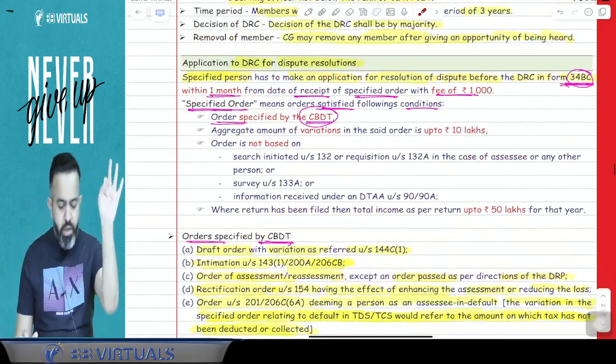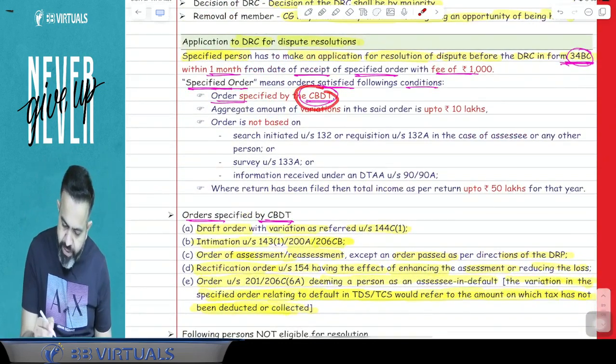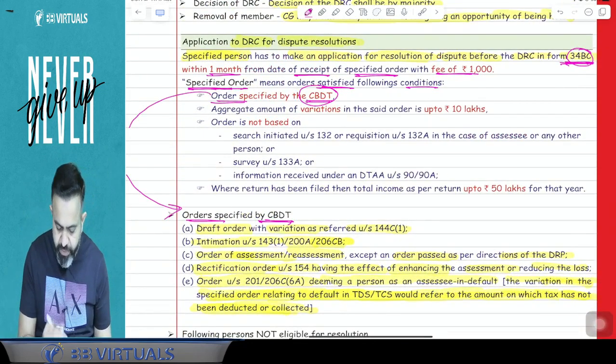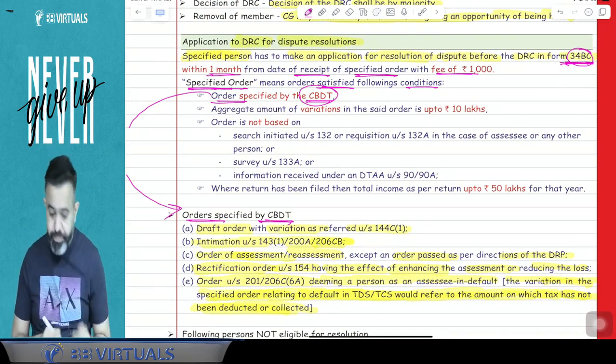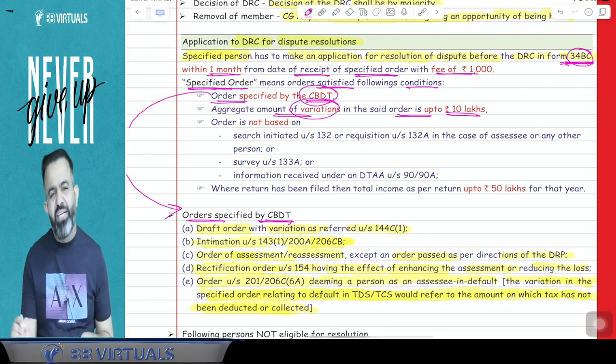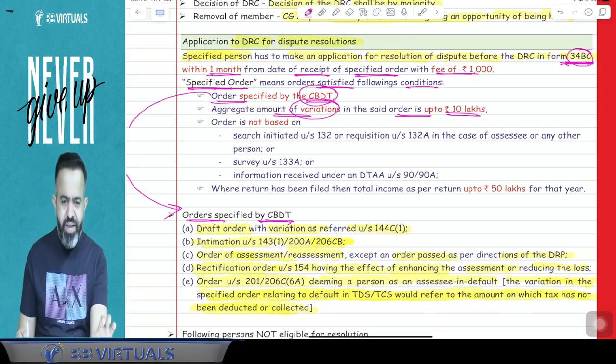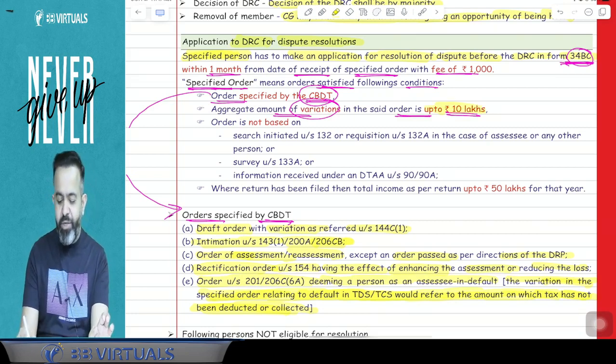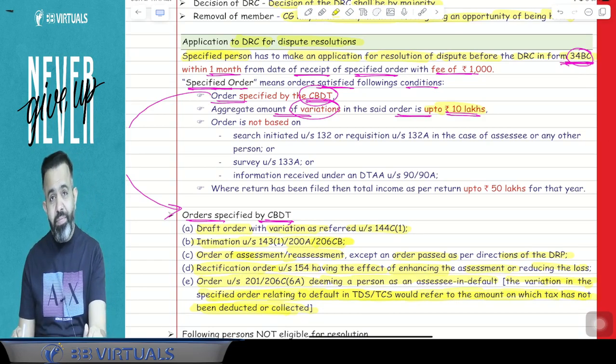So here, the first condition is the order specified by the CBDT. So orders specified by CBDT are these orders. Now the second condition is: the aggregate amount of variation in that order is up to 10 lakh, meaning a very small case. If the variation made by the assessing officer is only up to 10 lakh, then you can file an application to the DRC.